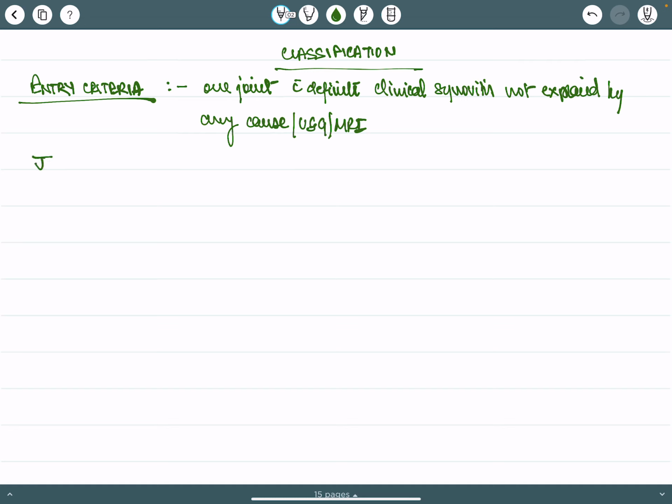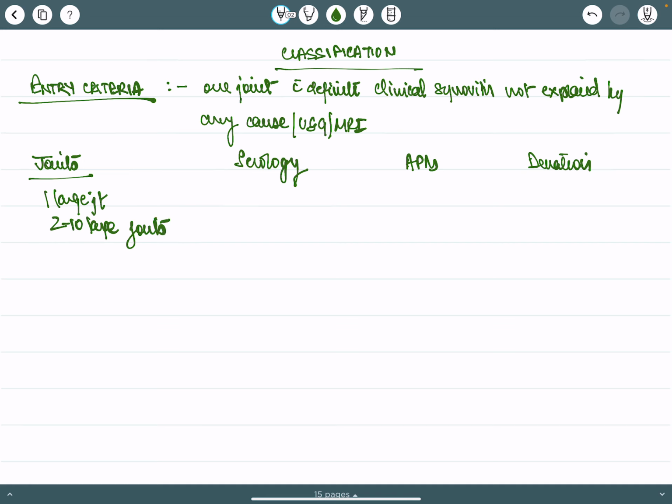So now it's divided into joints, serology, acute phase reactants, and duration. In case of joints: one large joint, 2 to 10 large joints, 1 to 3 small joints, 4 to 10 small joints, and more than 10 small joints.